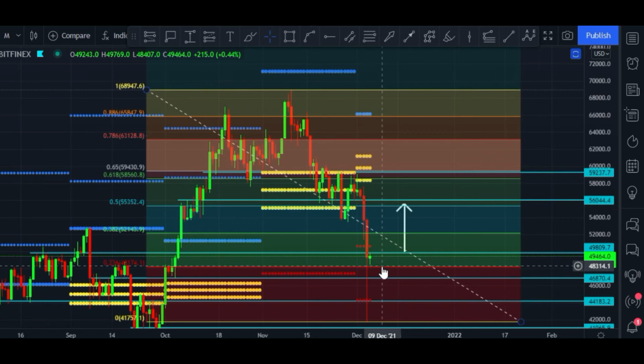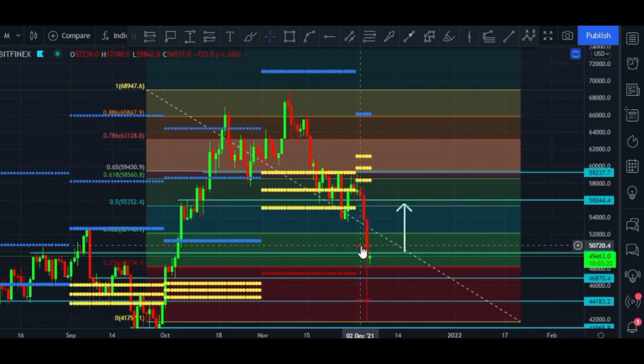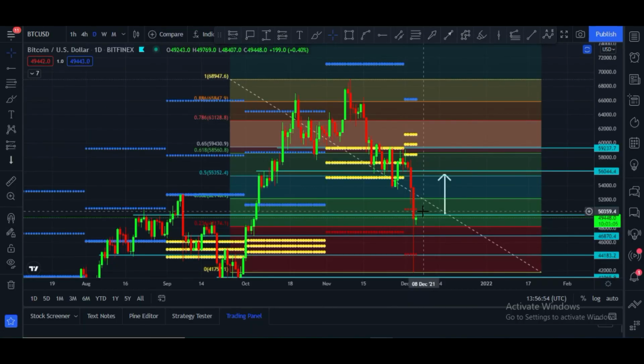Now it is trying hard to break this area, which is a very strong bearish zone, the $50,500 price area. Once it breaks this, in that case the next target according to the CPR indicator is $58,000, but for this it has to break the $50,500 price area. Once it breaks this, it can turn into a support area.